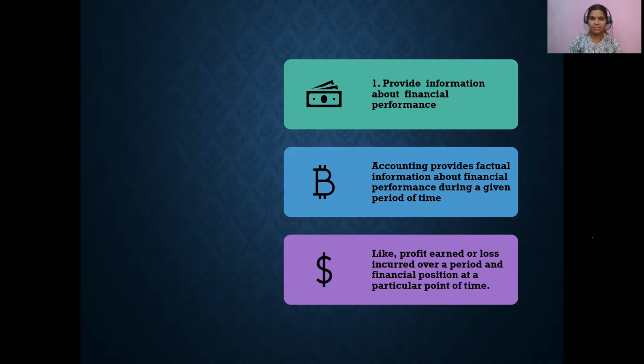When I say perform financially, it means what was your level of profit, your level of activity, volume of sales, how much was your cost, how much was your profit margin. So we basically need to know what is our profit or loss.